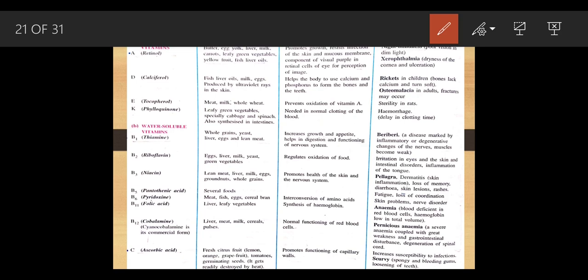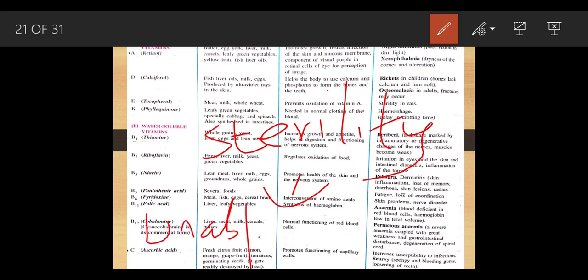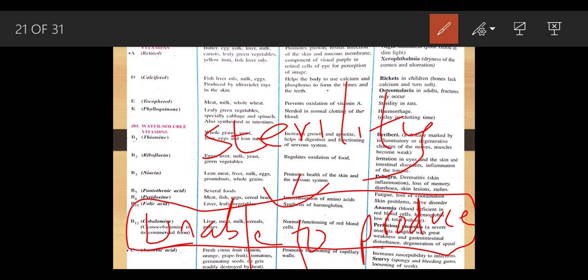Okay, what happens if there is a deficiency of vitamin E? A condition called sterility occurs. What does sterility mean? Sterility means unable to reproduce. In easier terms, unable to reproduce means not being able to give birth to young ones. Okay, not able to give birth to the young ones.